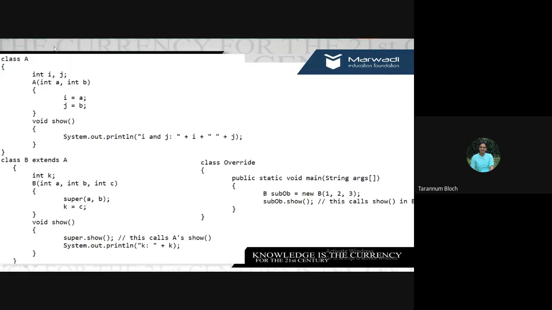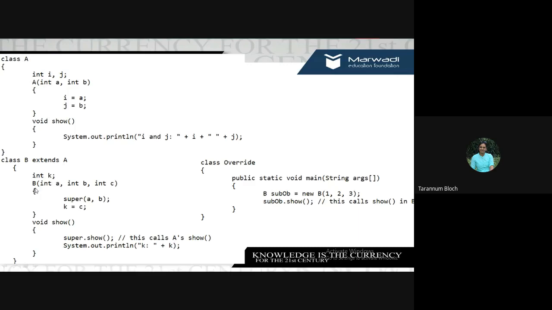So here is the example of method. You see class A, with a constructor A of class A, integer A, comma B. We are giving the value to the data field I equal to A and we are saying J is equal to B. And we have a method which is show, right? System.out.println and it prints I. Now suppose class B is having integer K. As class B is extending class A, inheritance is applied and that's why I and J are also accessible by the object of class B, right?